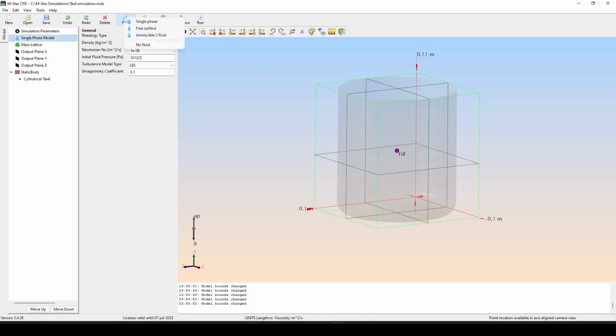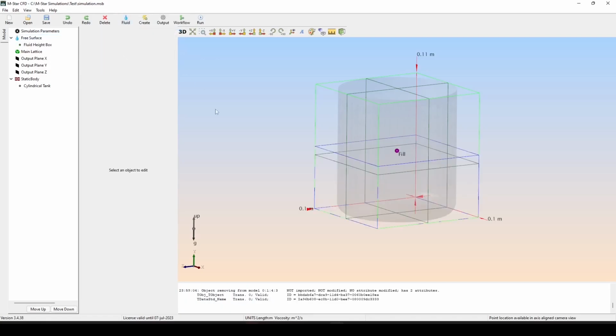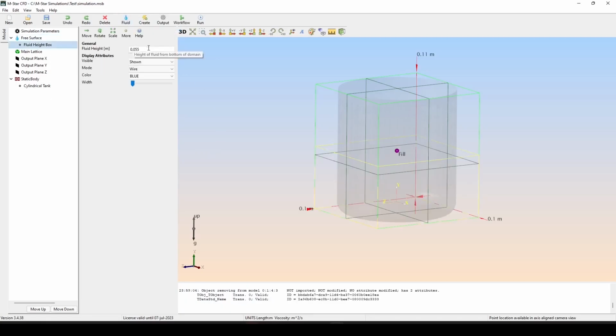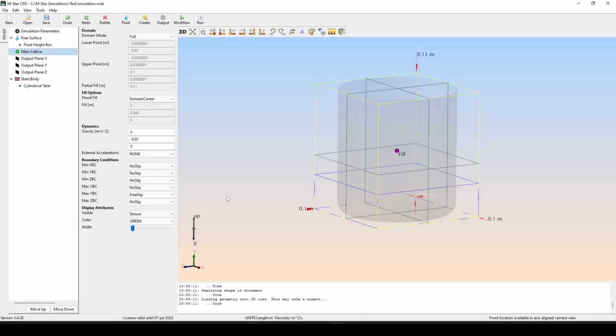Let's add some free surface dynamics. And I'm going to drop the liquid down a little bit. Now we're going to look at external accelerations. Right now it just has gravity as an acceleration, but we can add additional motions or movements that will influence the velocities and accelerations of the fluids.